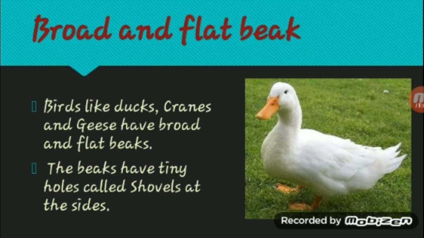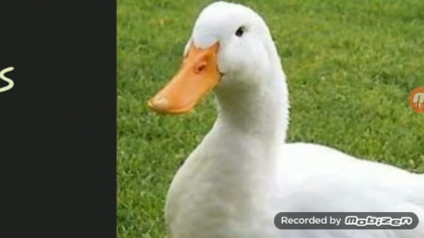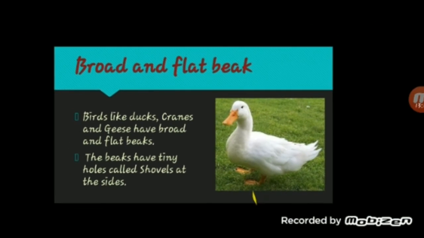The beaks have tiny holes called shovels at the sides. See, even in this picture, we're able to see the tiny holes at either side, right? So they are called shovels.